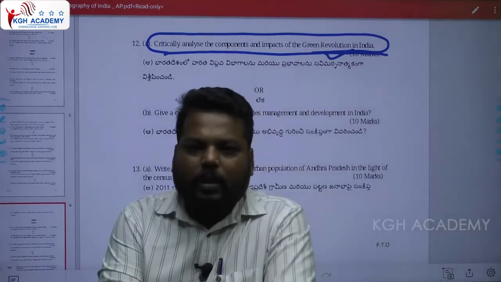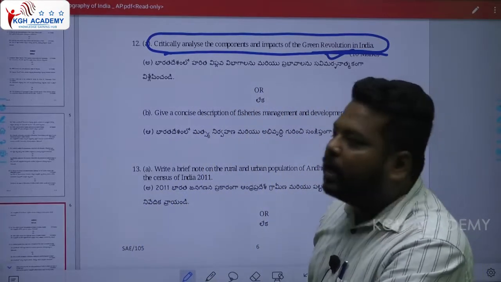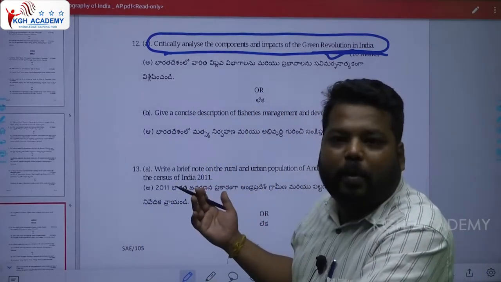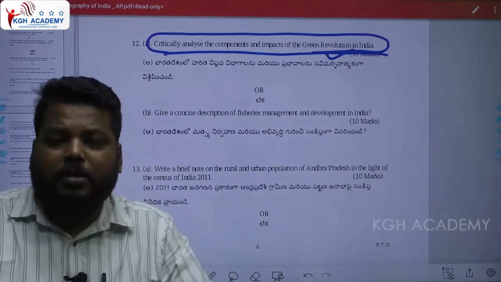Then, either this question from the second chapter, or, as I have already said, fisheries are very, very important, because Andhra Pradesh is known as one of the leading producers of fish, and shrimp cultivation is present as well.